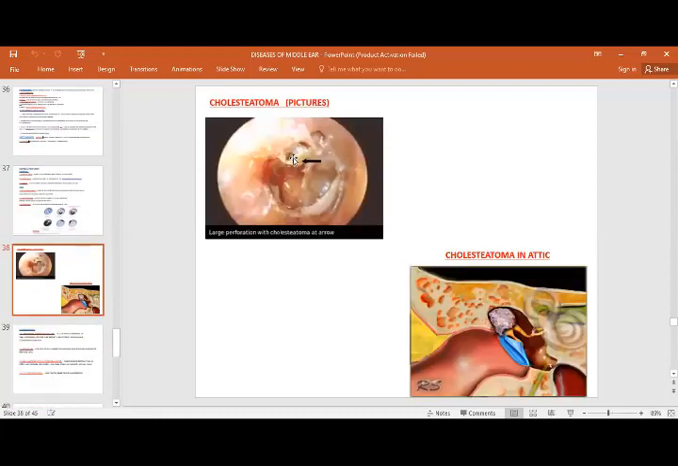You can see this. Whenever you do otoscopy, always smell the otoscope, so it also makes a difference between the tubotympanic and atticoantral types. There is a very foul smelling, pungent smell whenever you smell a patient who is having cholesteatoma.